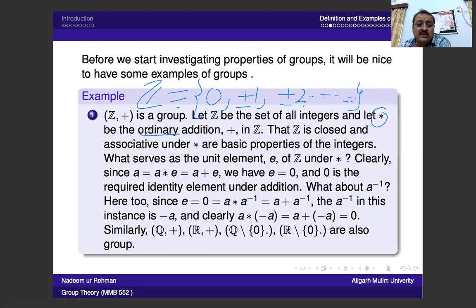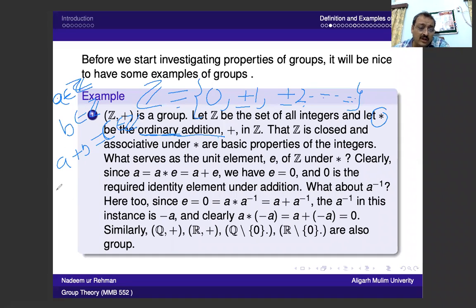Ordinary addition means we just take the sum, like 1 plus 1 is equal to 2. So this is closed and associative. It's closed because it's trivial. Suppose A is an element of Z and another element B also belongs to Z. Then we take A plus B. A is an integer, B is an integer, the sum of two integers is again an integer. This gives some C, which is an integer and again an element of Z. So this is clearly closed.